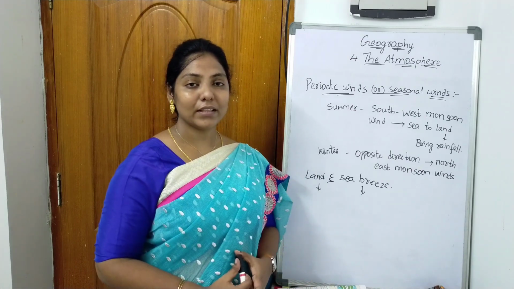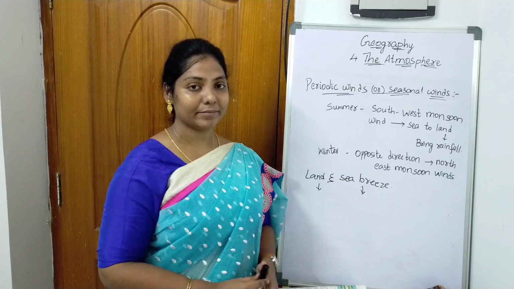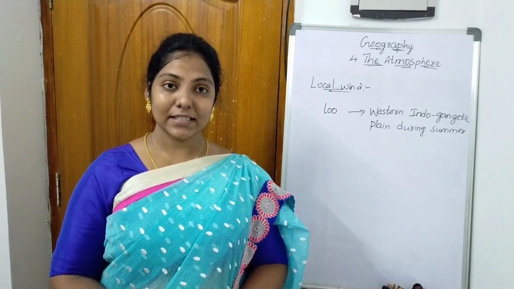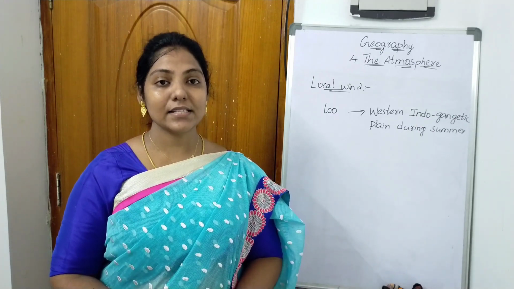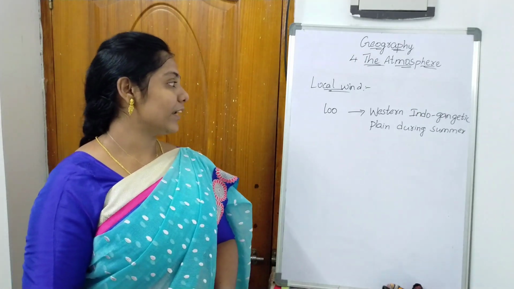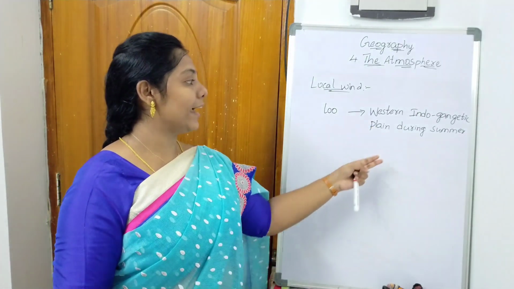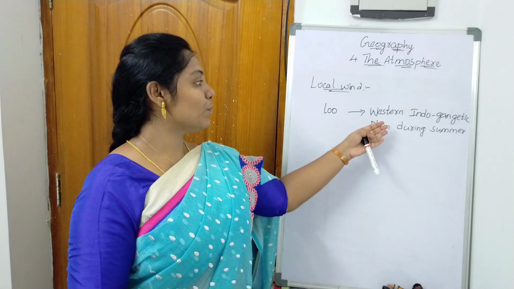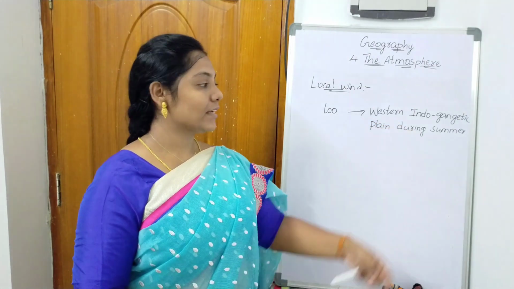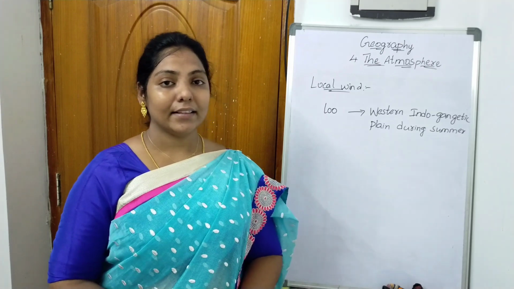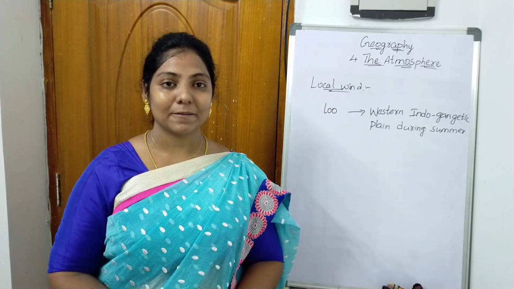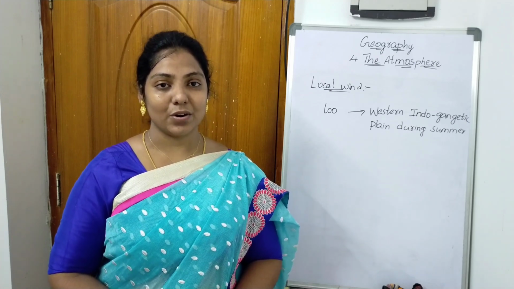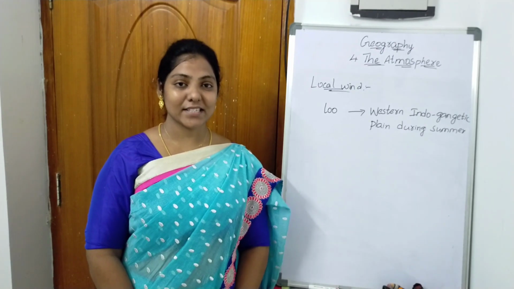And now let us go with local winds. Let us see what a local wind is. Local winds are the winds that blow over a small area at a particular time of the day and year. An example is the Lu wind, which blows in the western Indo-Gangetic plain during summer. These local winds are hot, dry and very strong. So tomorrow we will learn moisture and precipitation.